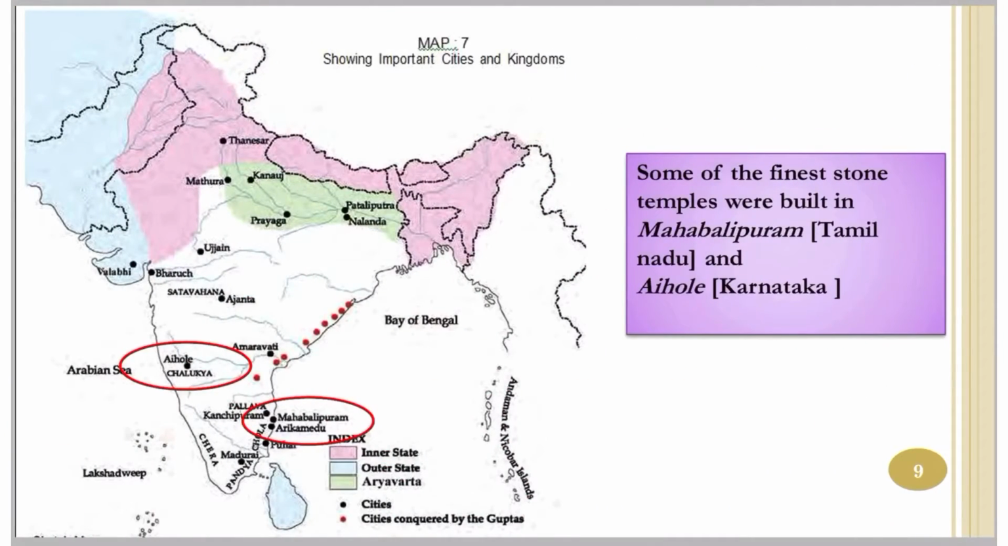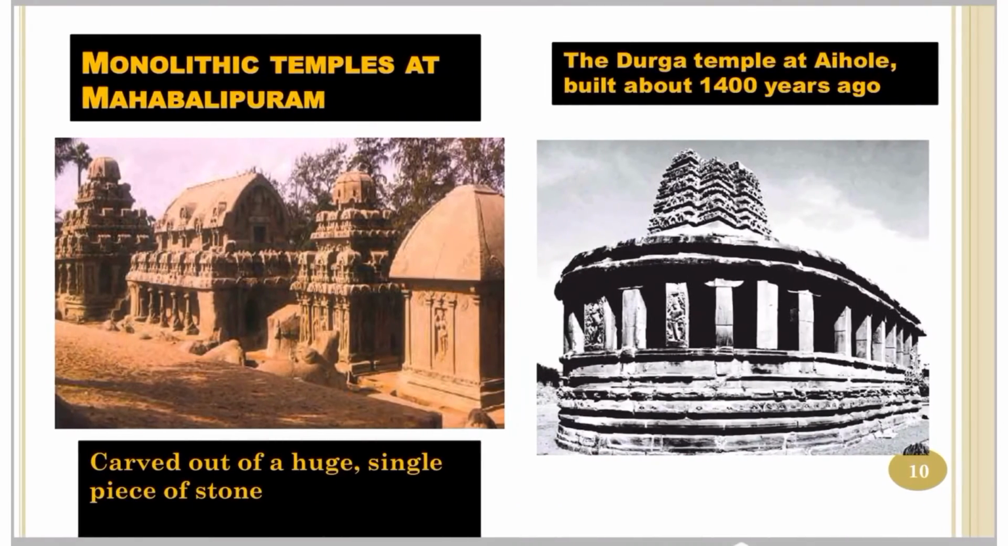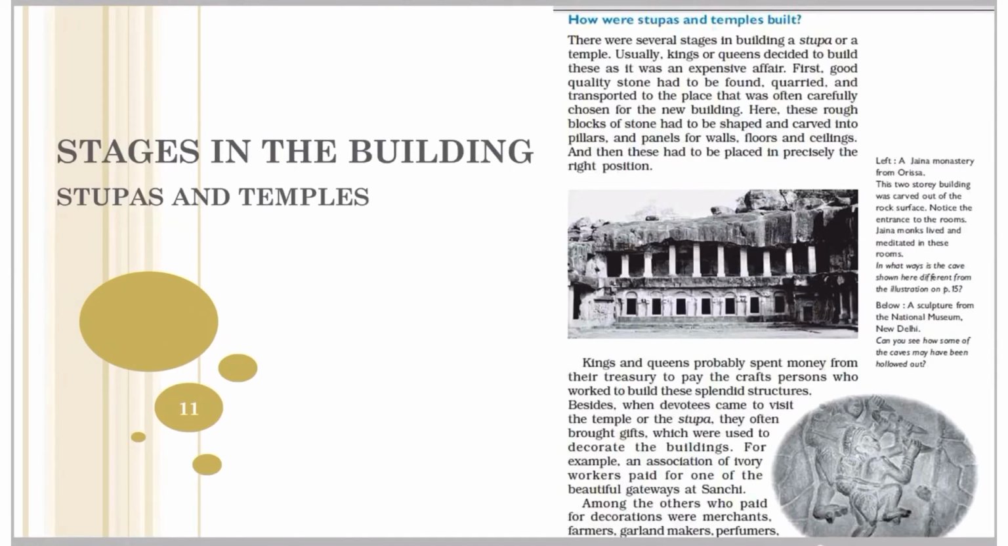Now friends, some of the finest stone temples were built in Mahabalipuram, a place in Tamil Nadu, and Aihole in Karnataka. Remember, Aihole was also a capital of the Chalukyas. On the map you can locate Aihole here and Mahabalipuram here. Okay, and these are some images of sample temples that were built around that period. You can see the monolithic temples at Mahabalipuram. Monolithic means carved out of a single stone, and you have a famous Durga temple at Aihole, built around 1400 years ago.